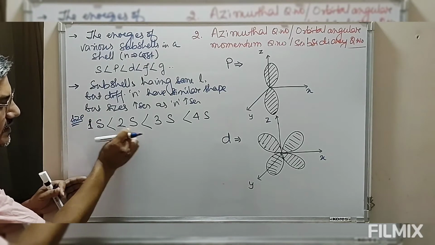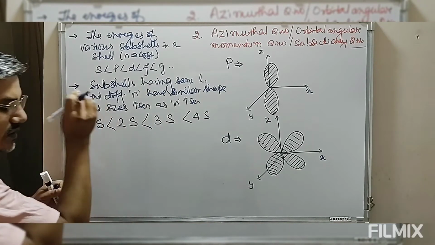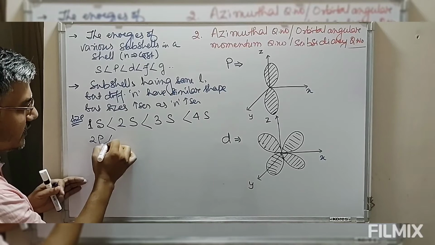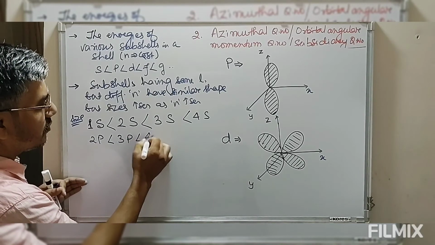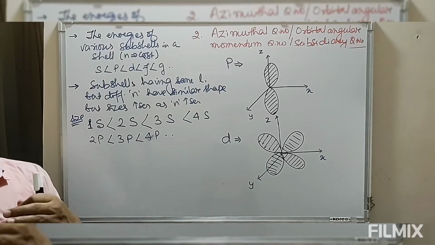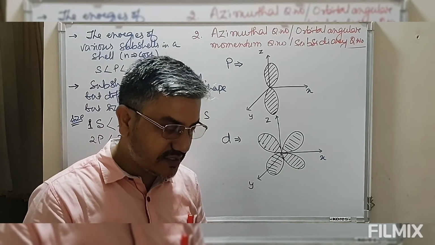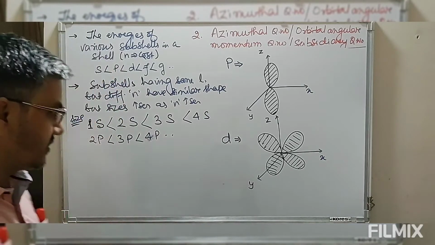Size of 2s is greater than 1s, 4s is greater than 3s, 3s is greater than 1s. Similarly, 2p is less than 3p, which is less than 4p, etc. So for the same subshell having different values of the principal quantum number n, the size increases as the value of the principal quantum number increases.